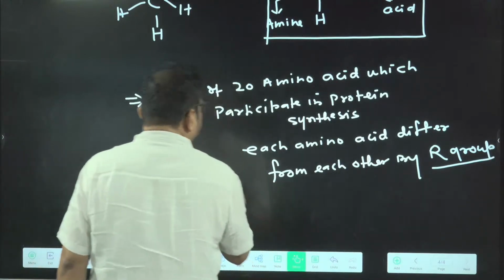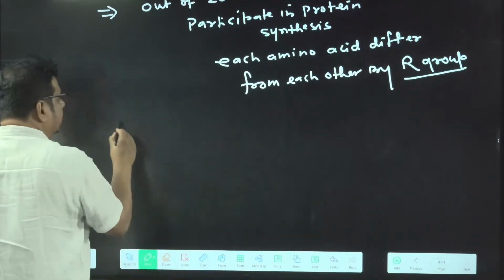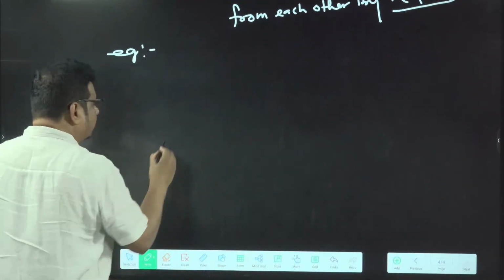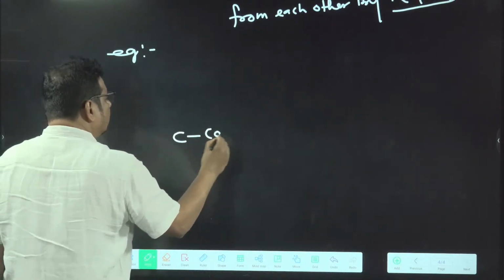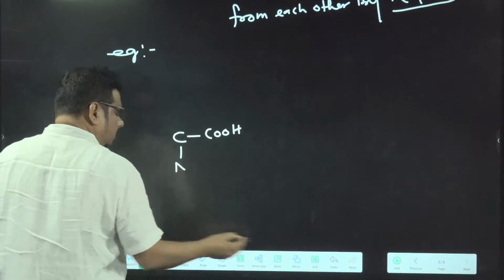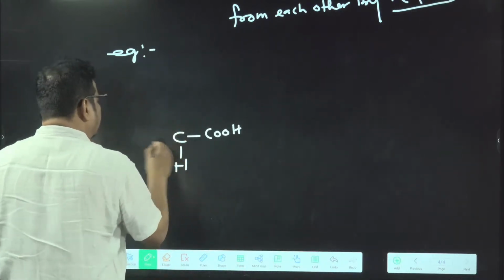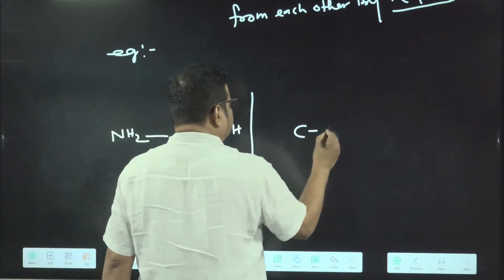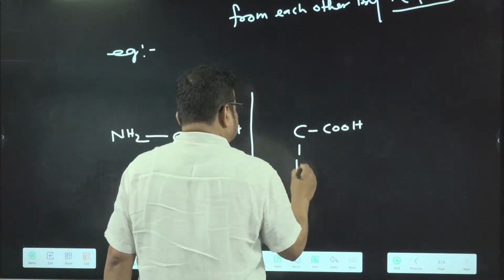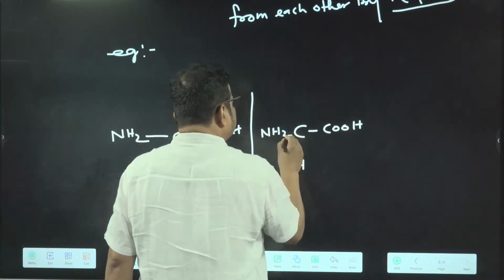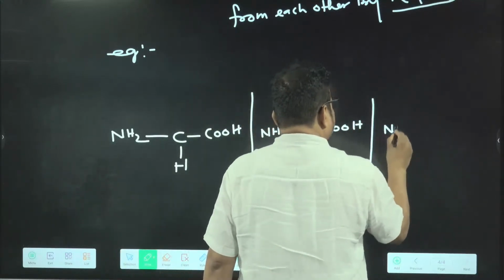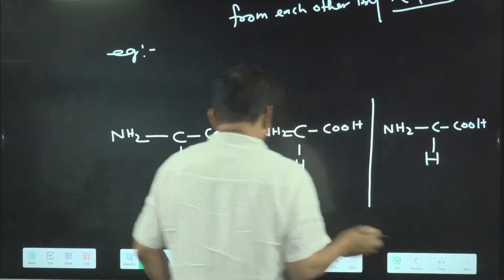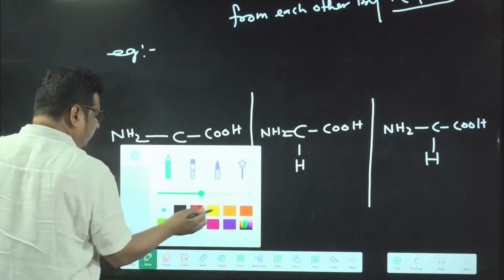You just try to understand it with the help of an example. I am just writing the example here. So have a look. I am just drawing the common part first. So C, COOH, H and NH2. This is what I am writing for the first. C, COOH, H, NH2, common part for the second. Now here NH2, C, COOH, H. So I wrote the common part. How does the R group vary here?